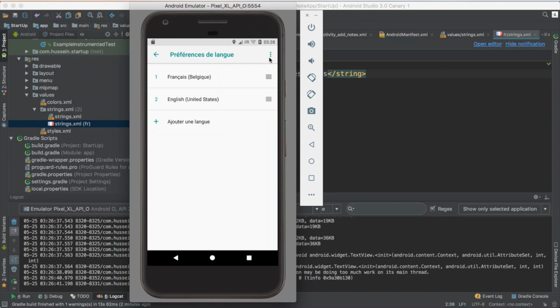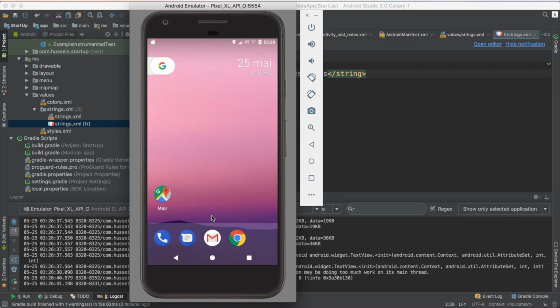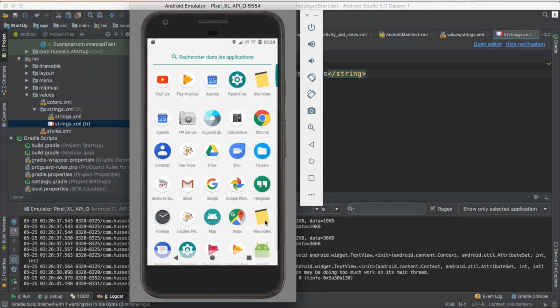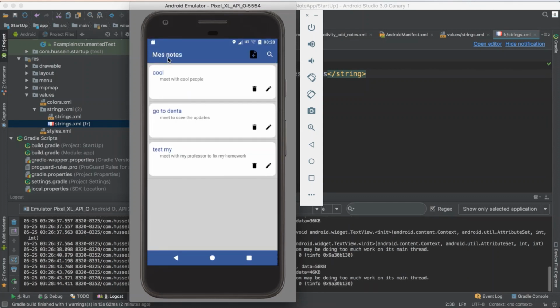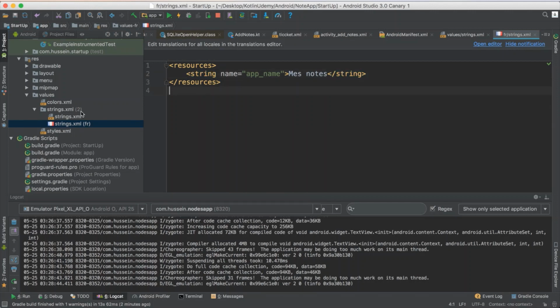I don't know where the error is here. It should not be in my app, it should be in the language of the phone. But yeah, it changed now. See? It changed. So automatically, when it sees the phone language is not English, is French, it just reads from this file, which is great for you.